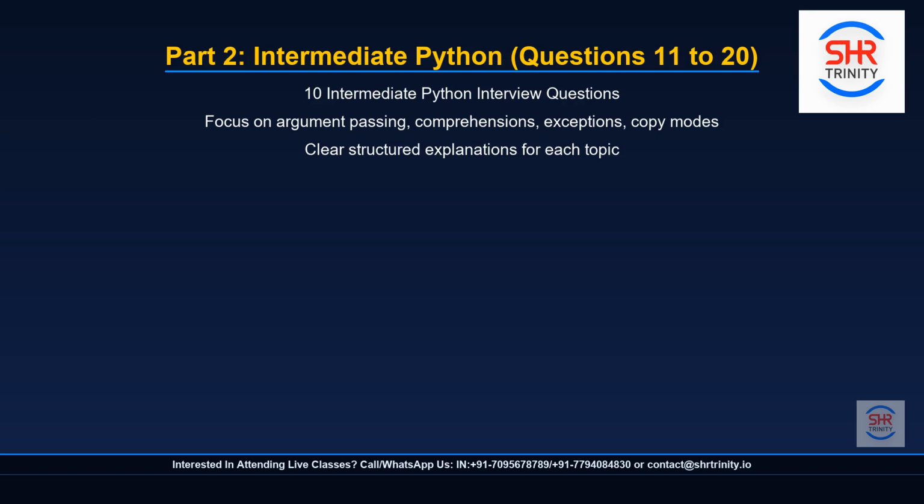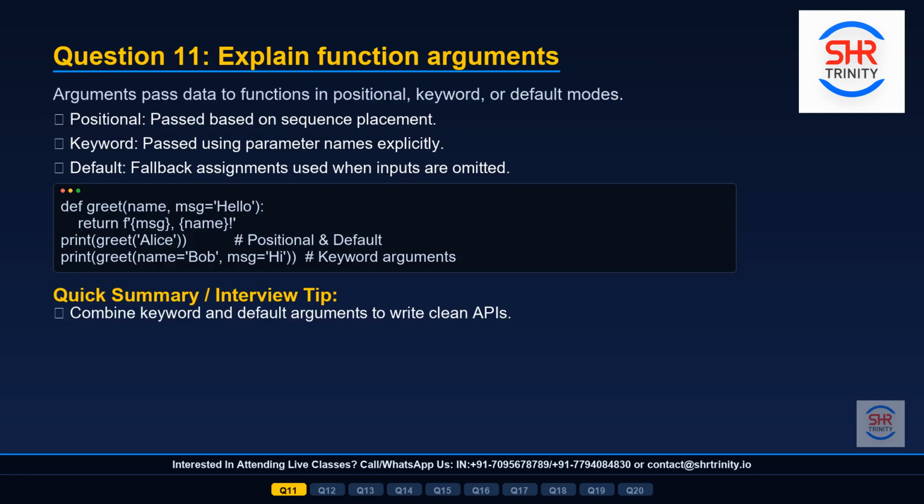10 Intermediate Python Interview Questions. Focus on argument passing, comprehensions, exceptions, and copy modes. Clear structured explanations for each topic. Let us cover question 11, explain function arguments.